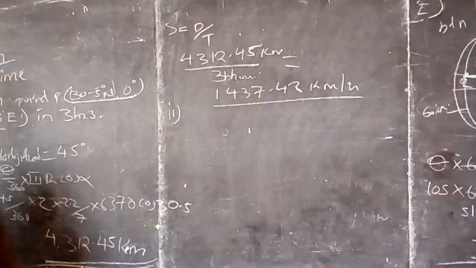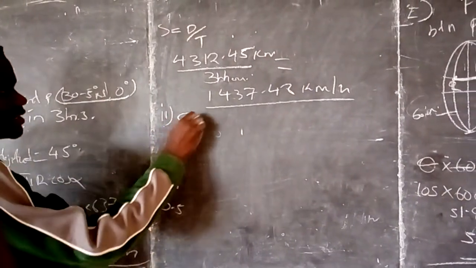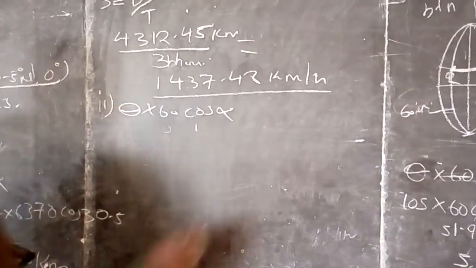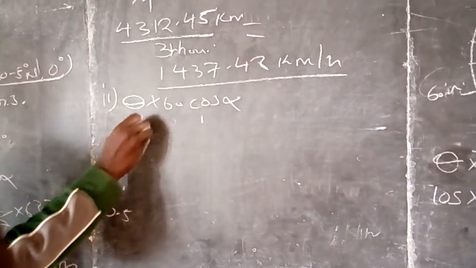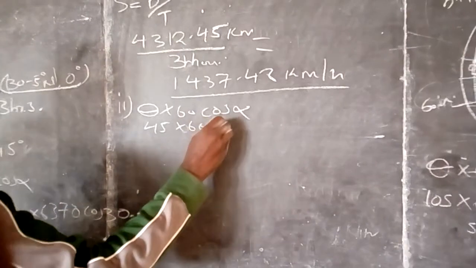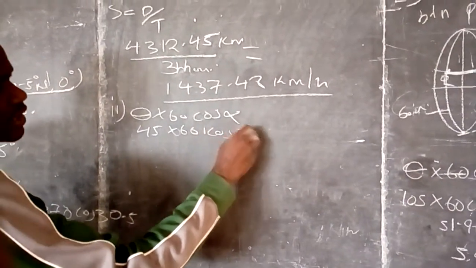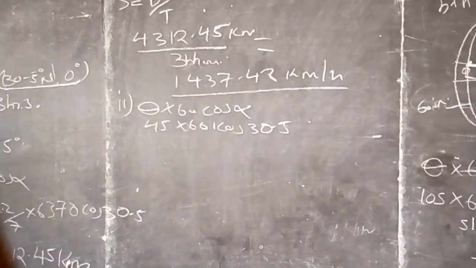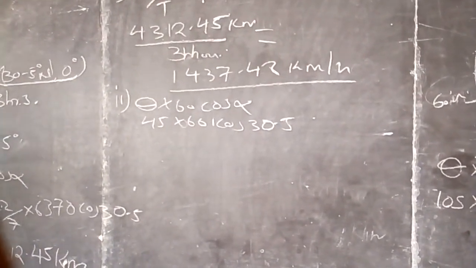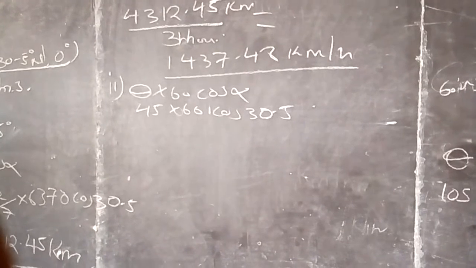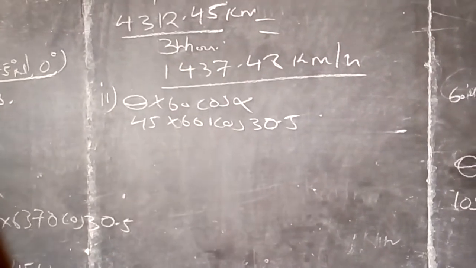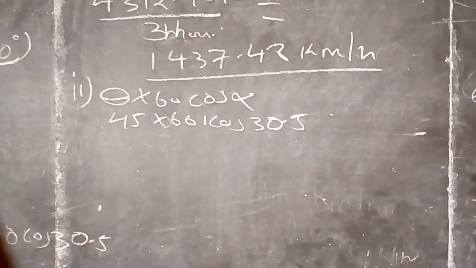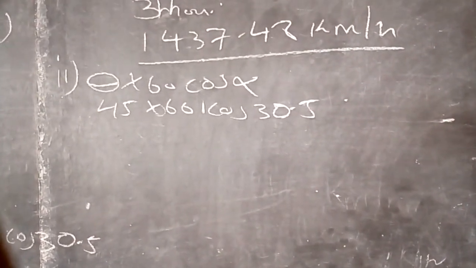I have to get the distance in nautical miles, which is theta by 60 cos alpha. What is theta? Theta I found to be 45 by 60 cos 30.5, I mean, cos 30.5.